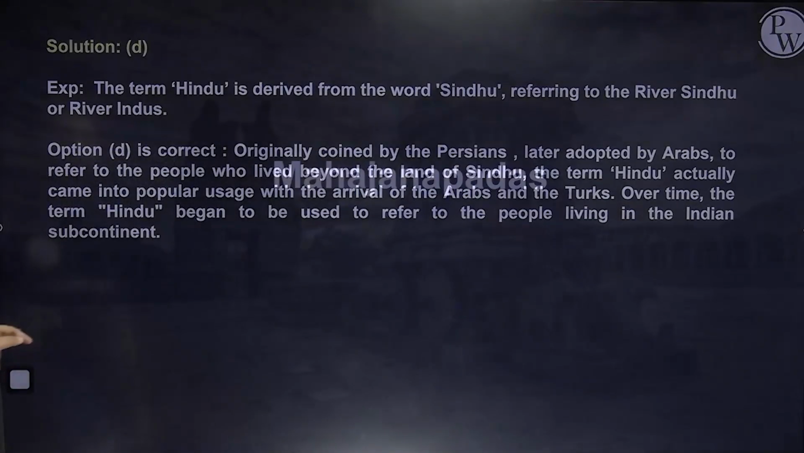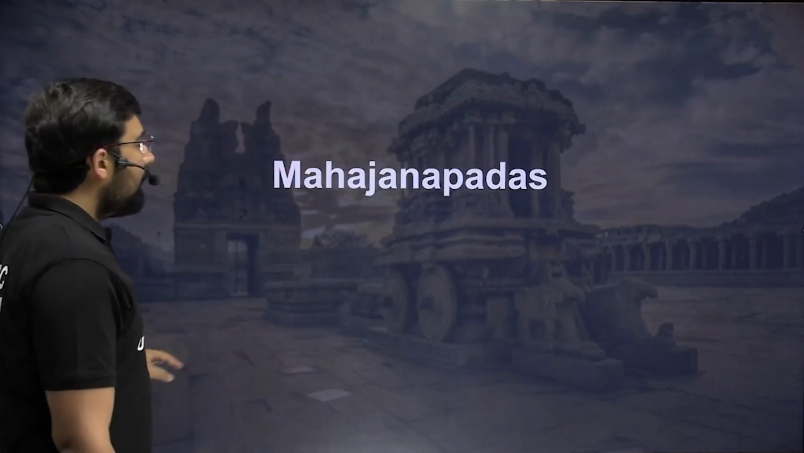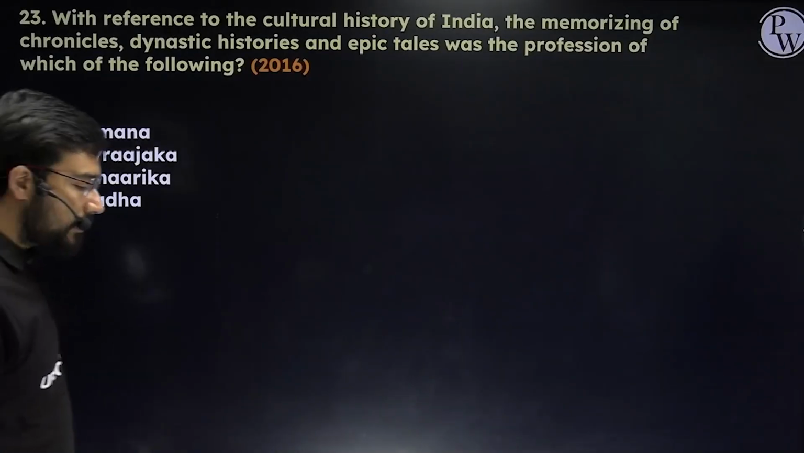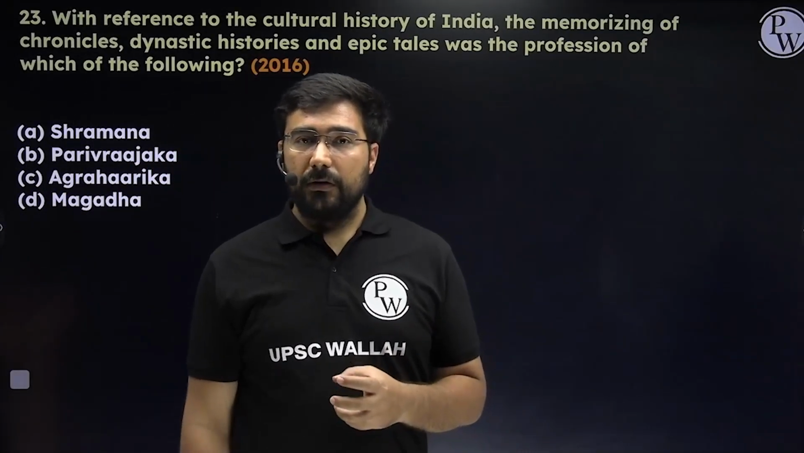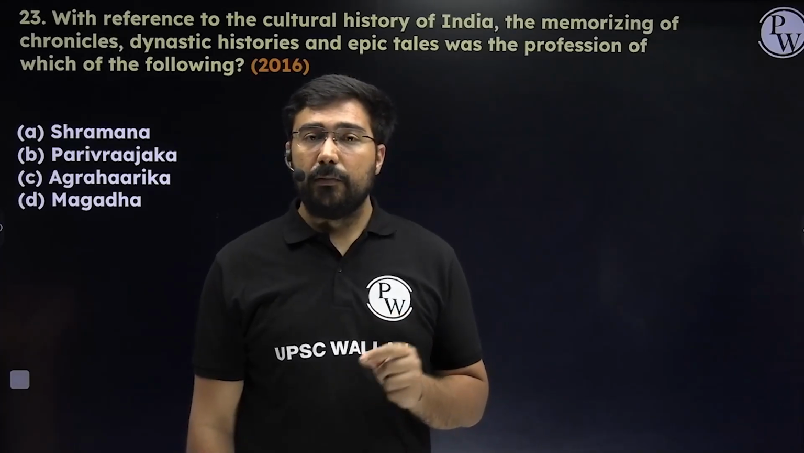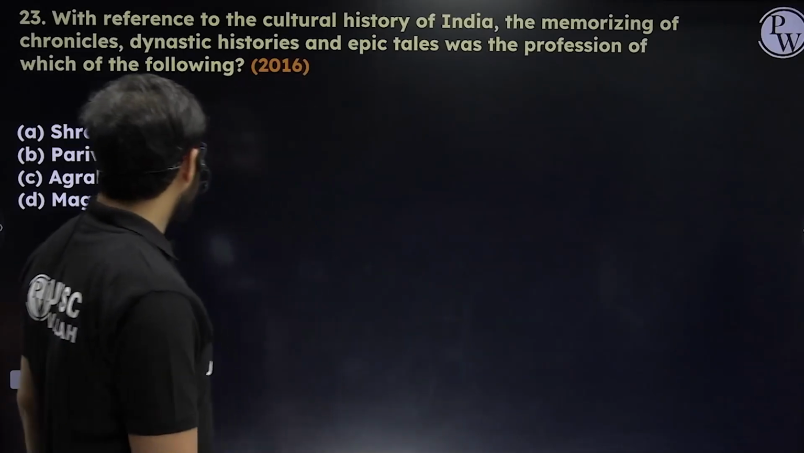Later on, it became a religious term. In fact, the word Hinduism was used for the first time by Raja Ram Mohan Roy. You can remember that also, the word Hinduism. Then Mahajanpadas. All of you know how many Mahajanpadas were there? There were around 16 Mahajanpadas, and their list is given not in the Brahmanical sources. Their list is given in the Buddhist and the Jaina sources. Okay? Please read about them.